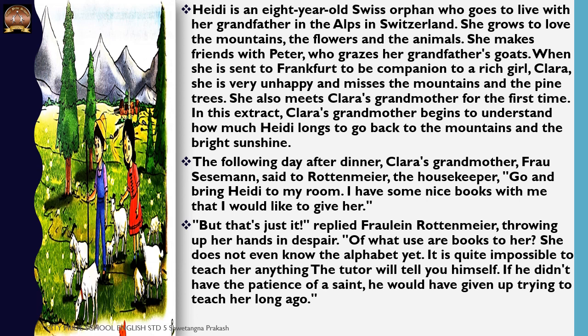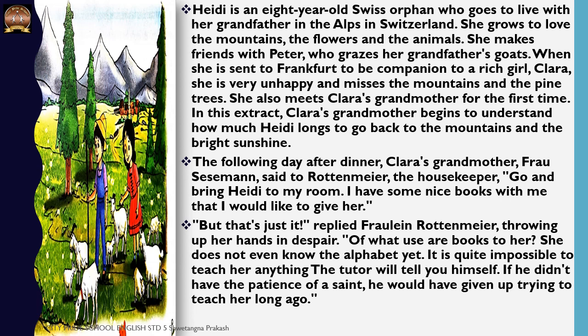Then her aunt works at a wealthy family in Frankfurt and she was sent to her. There are many things that you won't find a reference to in this story, but I'm telling you because I have gone through the novel. So with her aunt she went to Frankfurt to be a companion of a rich girl. Now what is a companion? Somebody to accompany you all the time. And why did she go to accompany Clara? Because Clara was wheelchair bound. Her lower body, her legs didn't work. So Heidi was sent there to just be a companion, a friend to her.